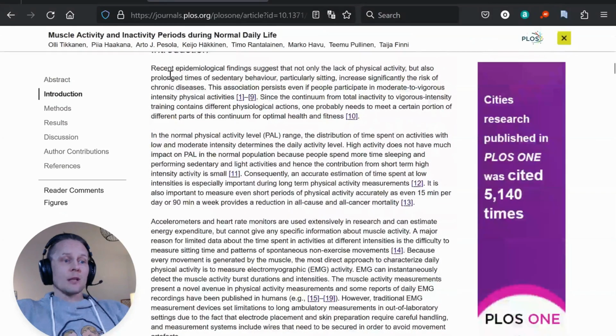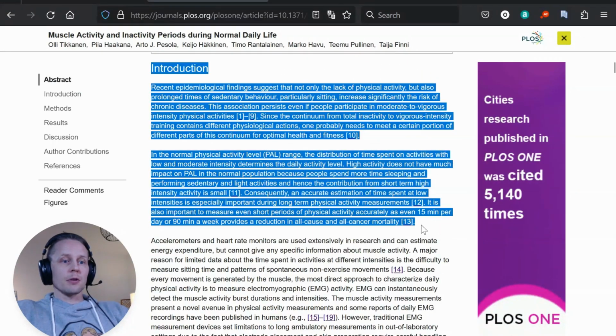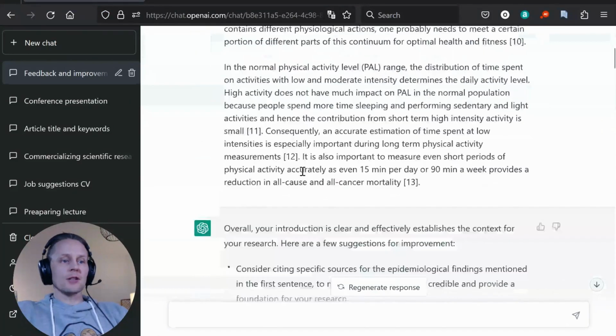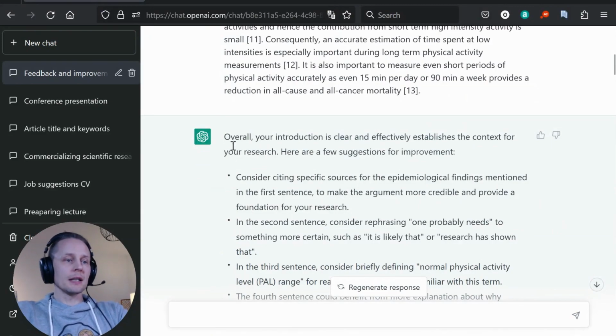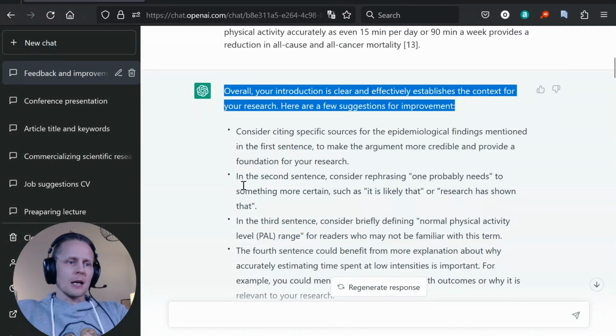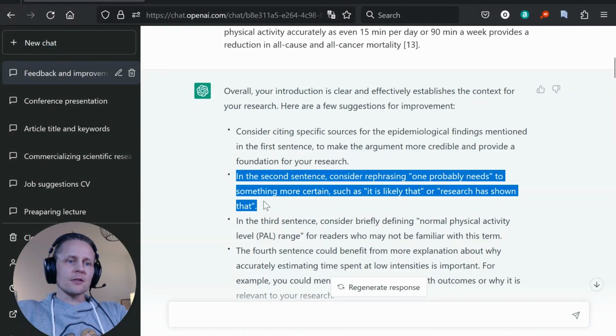I have just copy pasted the first couple of chapters from the introduction in ChatGPT. And it says, overall, your introduction is clear and effectively establishes the context for your research. Here are a few suggestions for improvement. And the first point is consider citing specific sources. In the second sentence, consider rephrasing one probably needs to something more certain, such as it is likely that, or